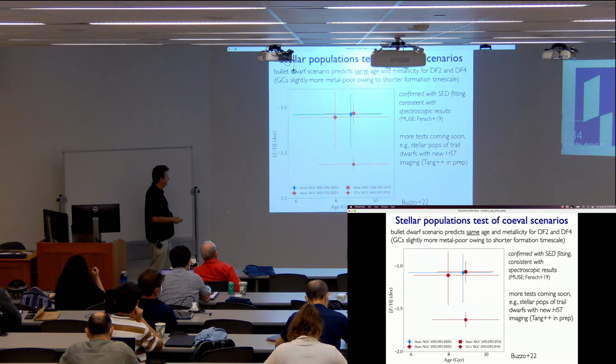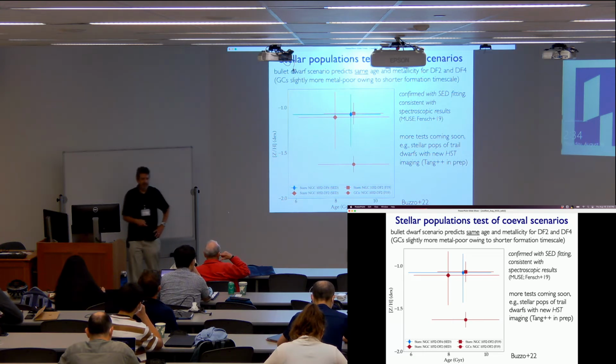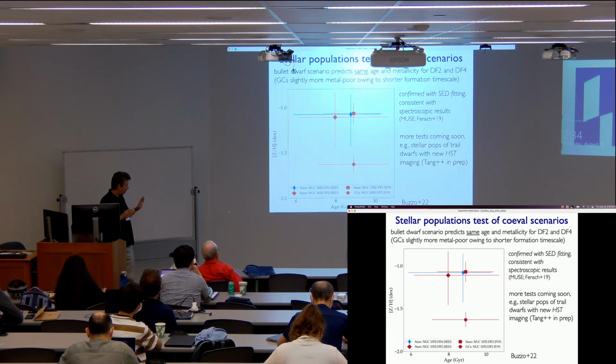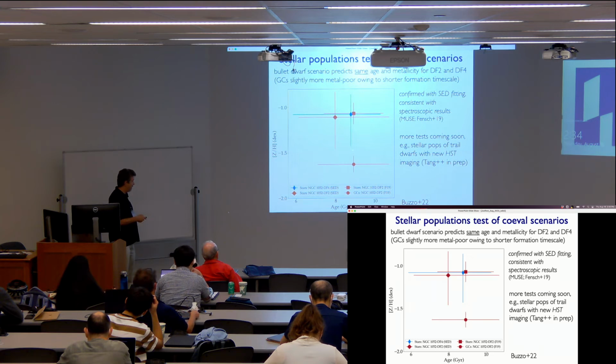Large error bars, but at least it's a consistency check that they seem to have the same stellar populations in age and metallicity. Now the globular clusters, the one that's been measured, this is from MUSE spectroscopy, have the same age, consistent with lower metallicity. There is some expectation from the models that the globular clusters form first, so they're more metal poor, and there is some enrichment of the stars over less than a gigayear during the collision process. Whether that works out quantitatively or not remains to be seen.